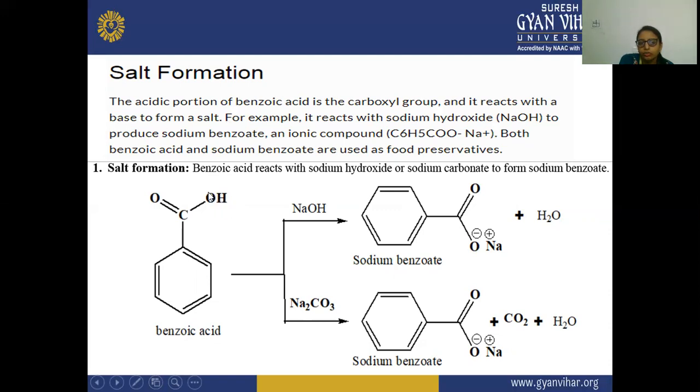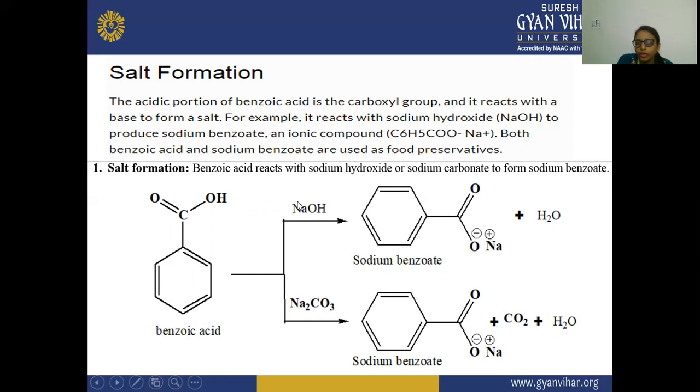Now this OH negative and this H proton will react with each other, because one is positive and the other is negative.